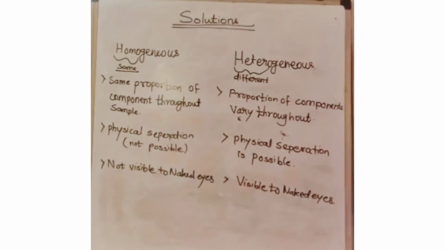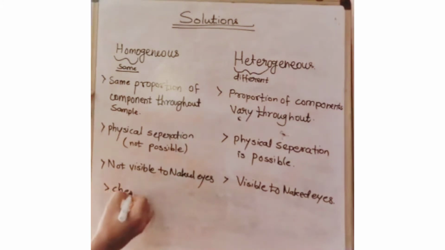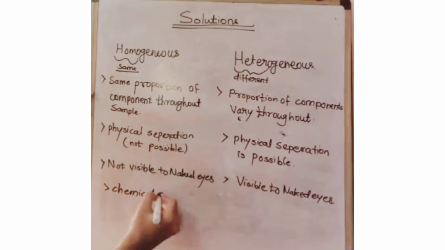So one more thing I would like to add in homogeneous: physical separation is not possible. We have to separate the particles. What will we do? There is not only one way to separate the particles in a homogeneous mixture, but there is one more way, that is chemical separation. Over here, write it down, chemical separation.